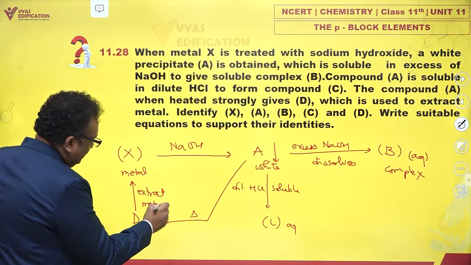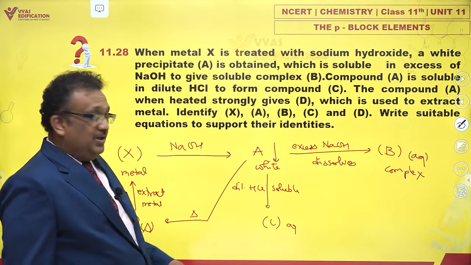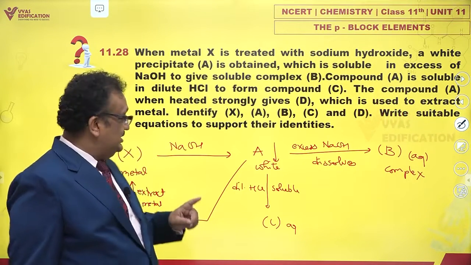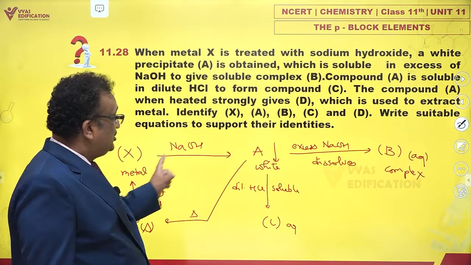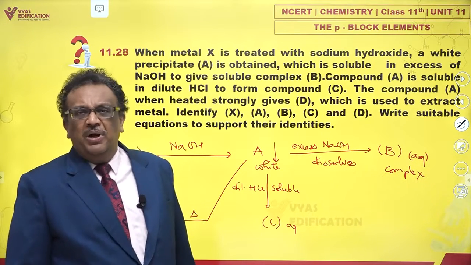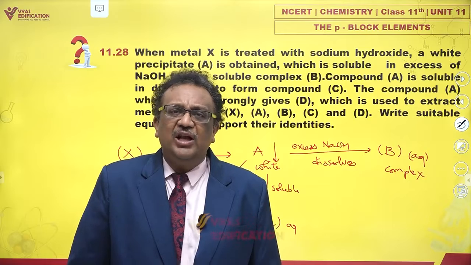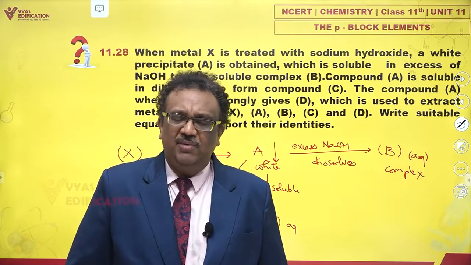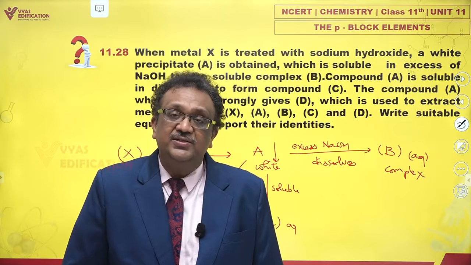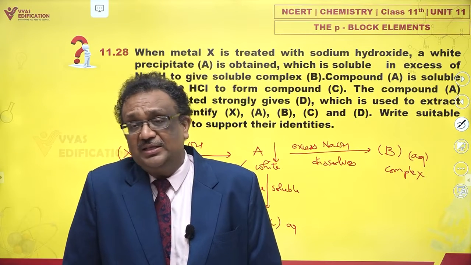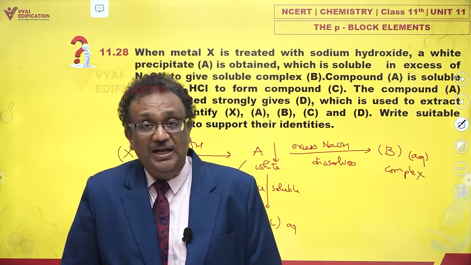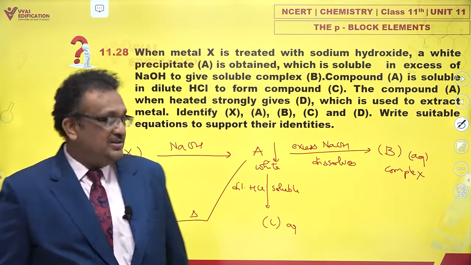Now first of all, the most signature hint in the entire question is this. You have a metal which dissolves in NaOH. Now metals normally do not react with NaOH at all. If you take things like iron, they have no reaction with any NaOH or a base. Which metals can react with NaOH? Amphoteric metals like aluminium, tin, lead, these are the metals.